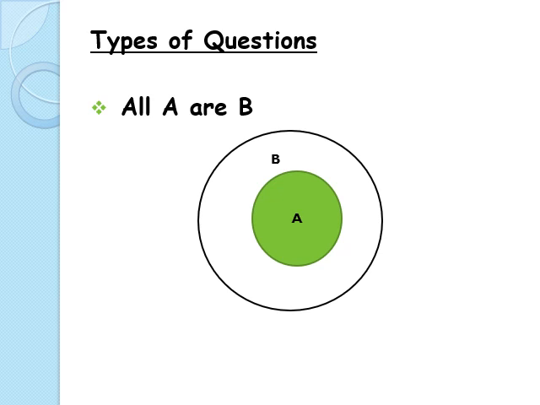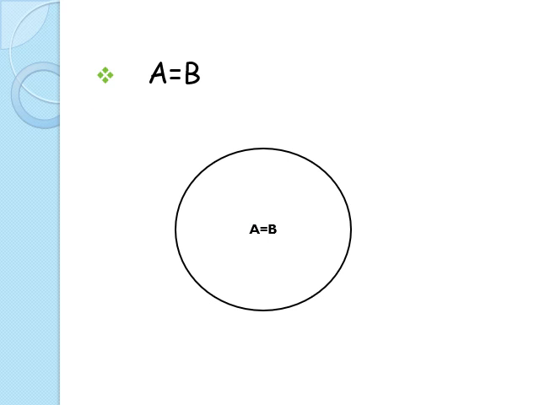Moving on to the next type of question. A is equal to B. In this case, the conclusion is similar to the first type, that is all A are B. Okay?